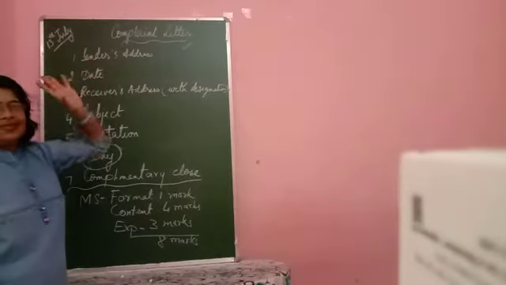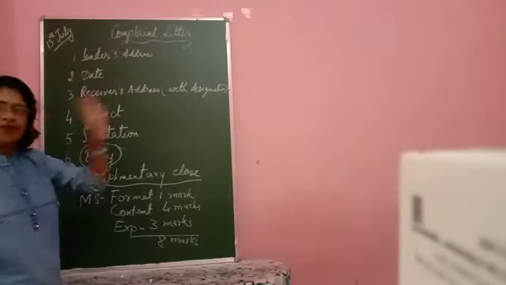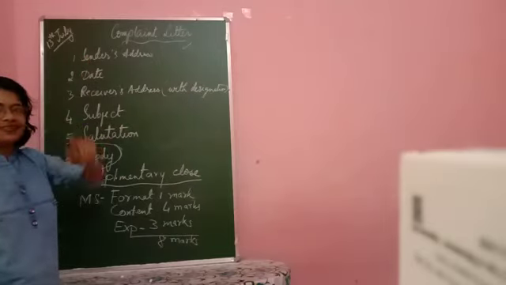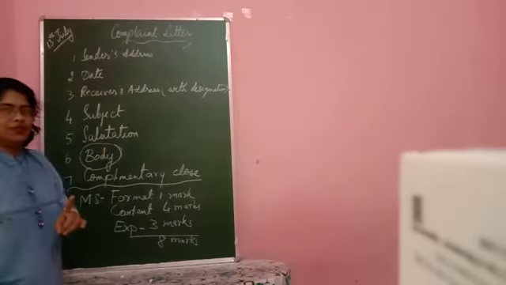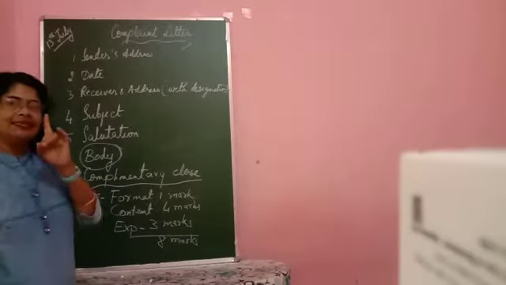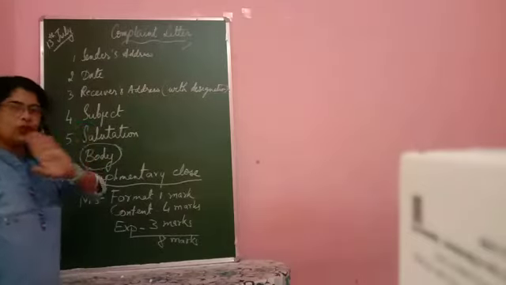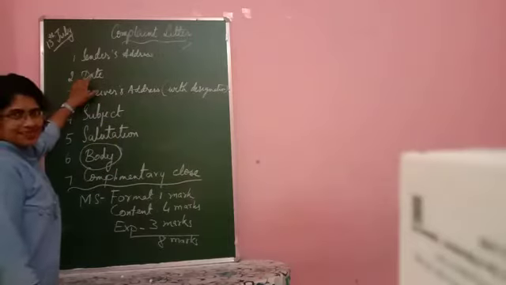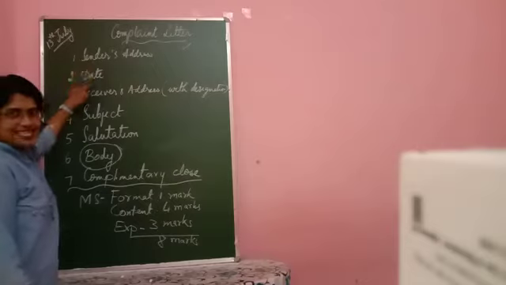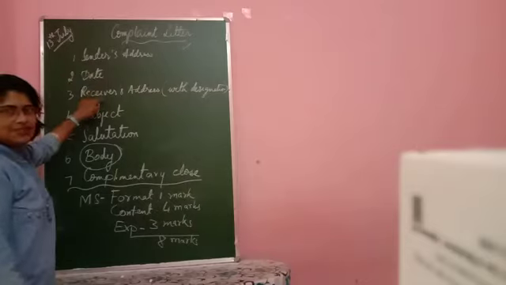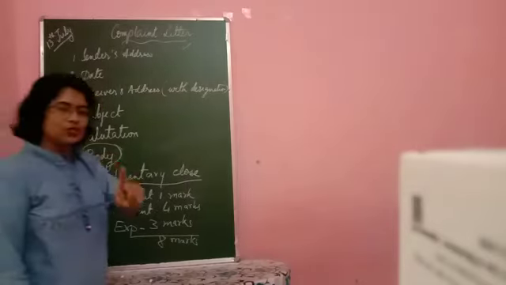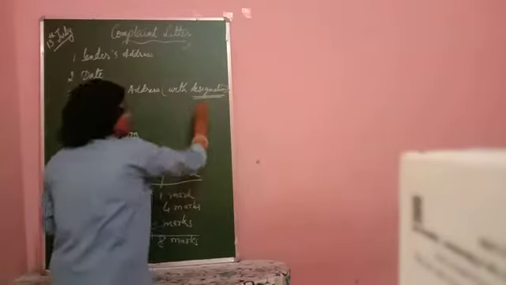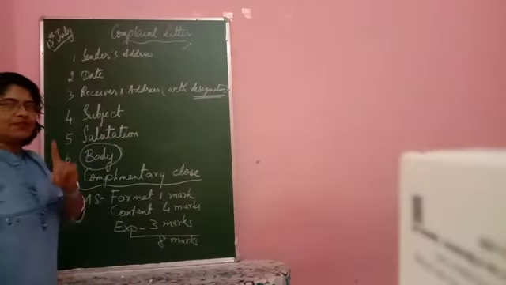Now all formal letters follow the same format: sender's address. But mind you, people are writing the sender's address with their names. Avoid writing names in the sender's address. No name should be there, only the address should be there, right? Moving on to the date: one line gap, date, one more line gap, receiver's address. Receiver's address also should be without name, but the designation of the receiver should be there.